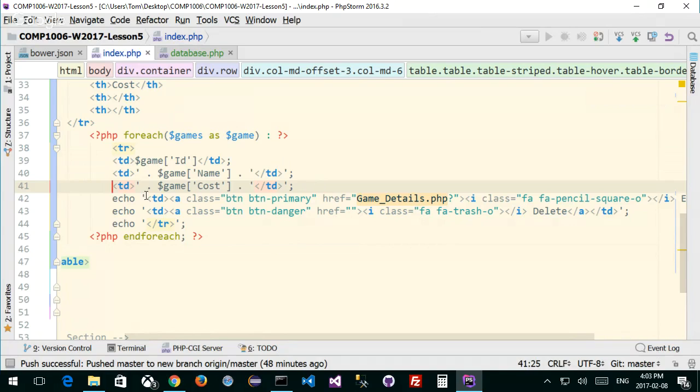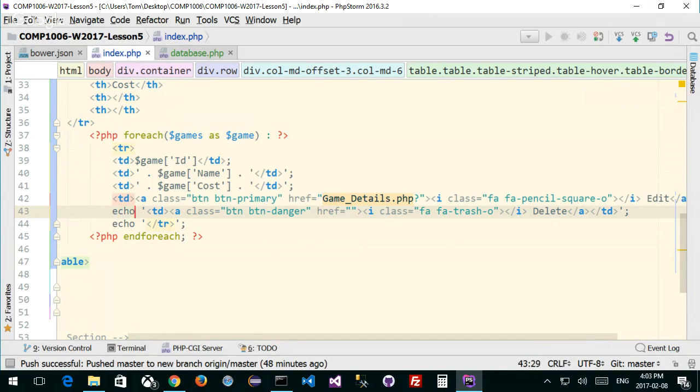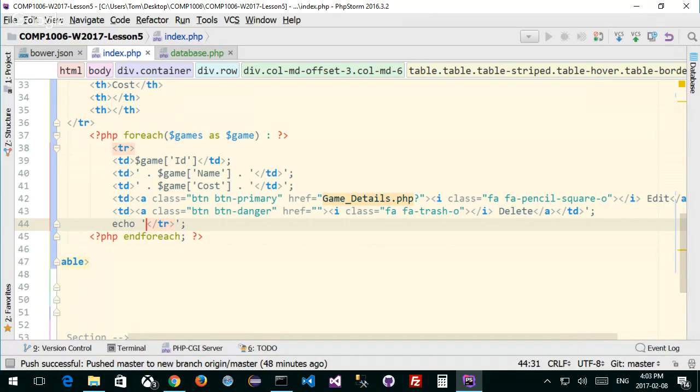I know it's like watching paint peel, my friends, but if I don't show you this stuff, and we have errors, I want to encounter some errors for you and some syntax problems. Then when it comes to you doing it on your own, you may have your own issues, and I'm not going to be around to solve them. So that's why I'm trying to do it all at once right here.